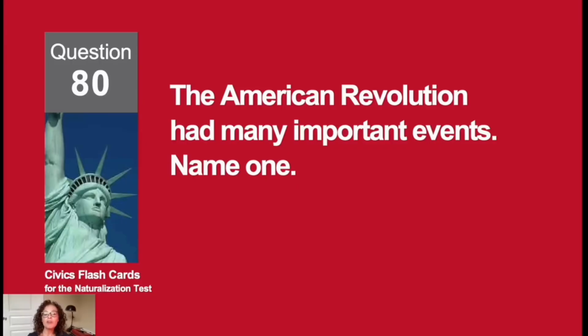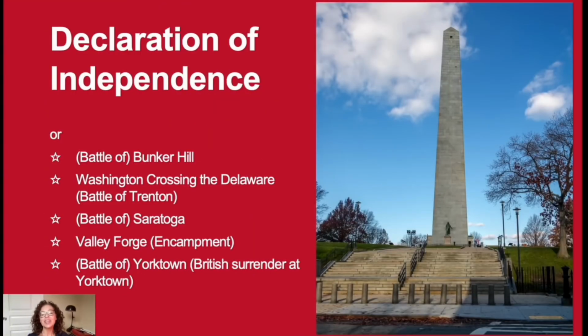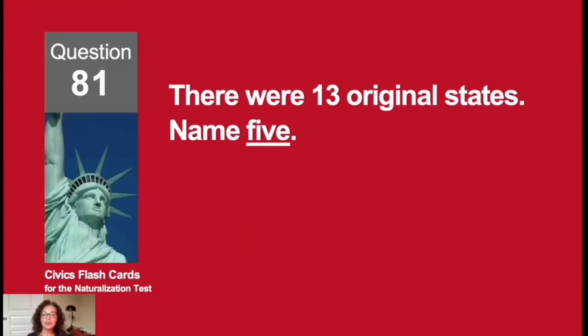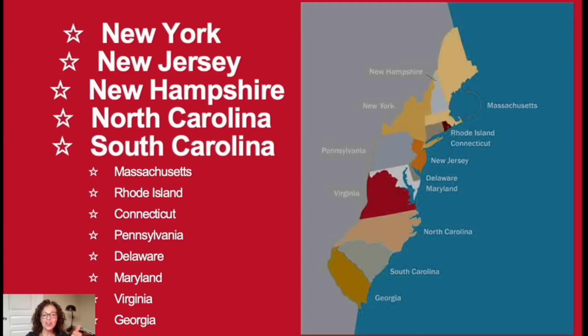The American Revolution had many important events. Name 1. The Declaration of Independence. There were 13 original states. Name 5. New York, New Jersey, New Hampshire, North Carolina, South Carolina.